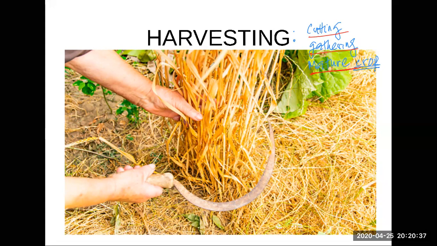And there are different methods of harvesting. This is a cereal crop. What's shown in the picture is a wheat crop. Cereals are like long plants, grass. So they cut with a sickle. You might have seen this. That is a sickle. It's a simple device, but what's the disadvantage? It takes a lot of time and many people to cut the crop. So this is the first method of harvesting.